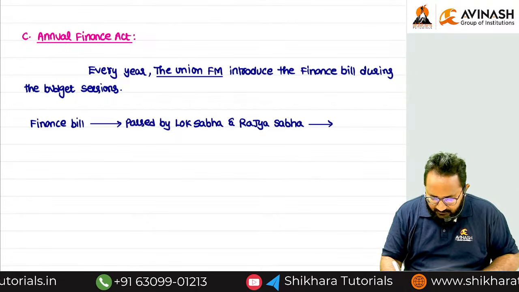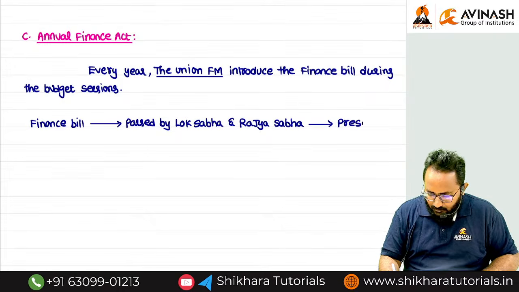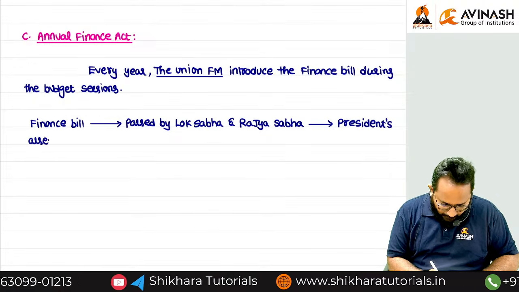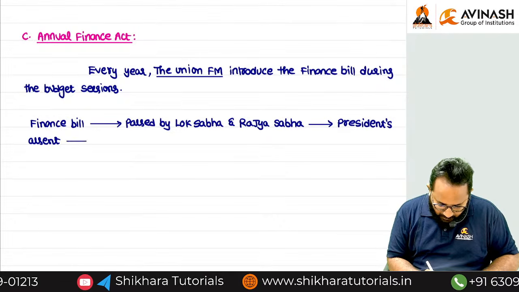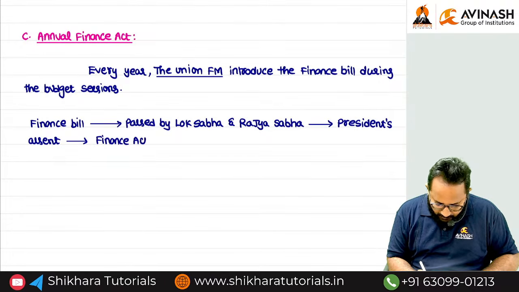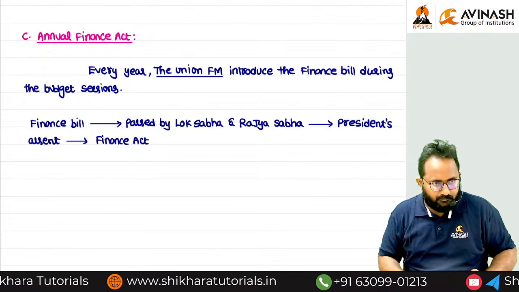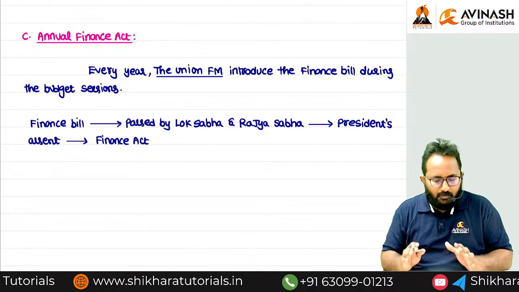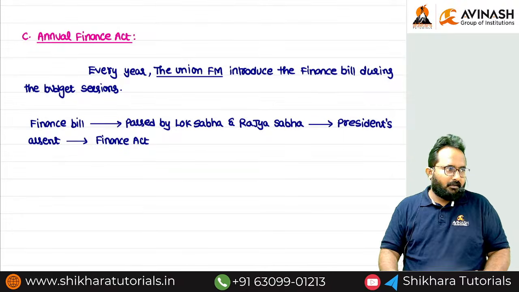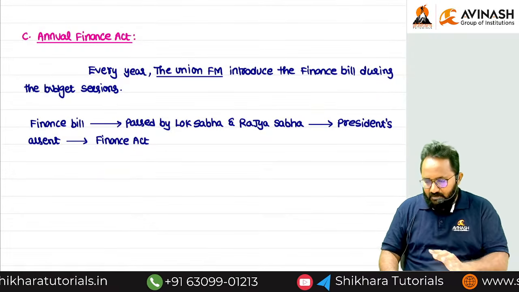Is it converted into an act then? No. After passing from this stage, we have to send it for whose assent? President. Yes, President's assent. Assent means nothing but what? Consent or approval. Now this Finance Bill can be converted into what? Finance Act. Sir, every year we are following the same procedure, right? That's why it is called the Annual Finance Act. Every year we have to form the Finance Act in order to bring amendments in the direct tax laws as well as indirect tax laws. Clear?